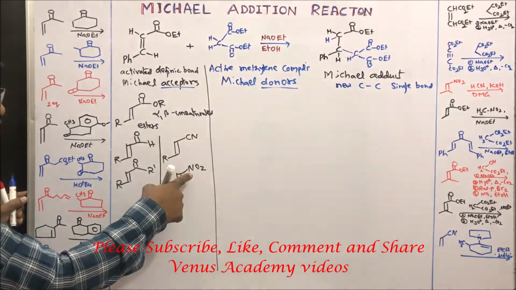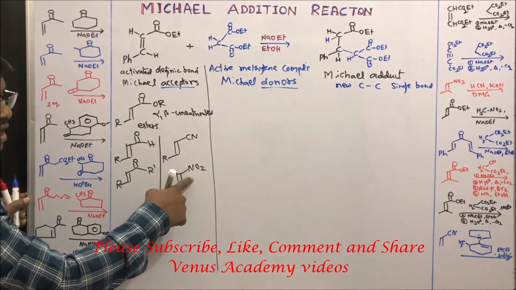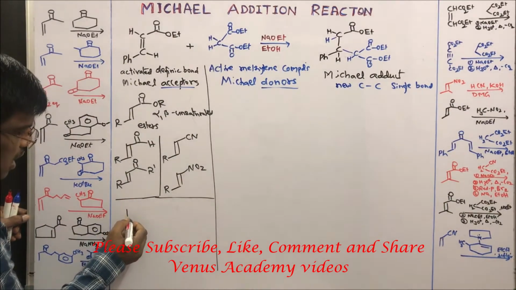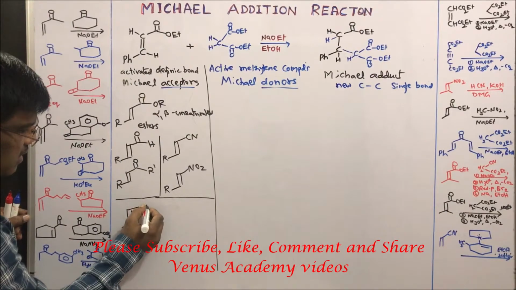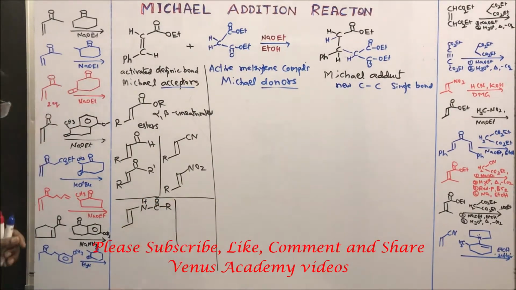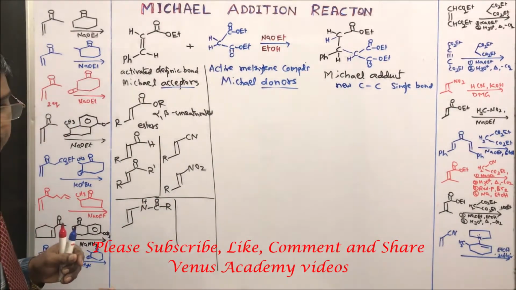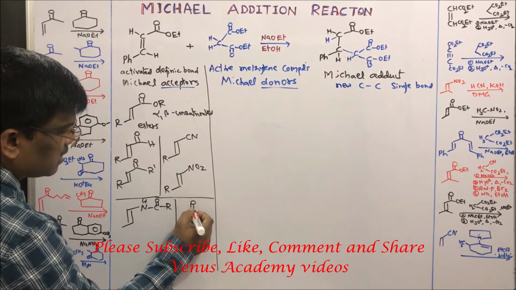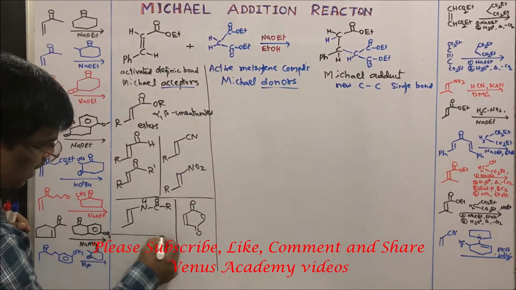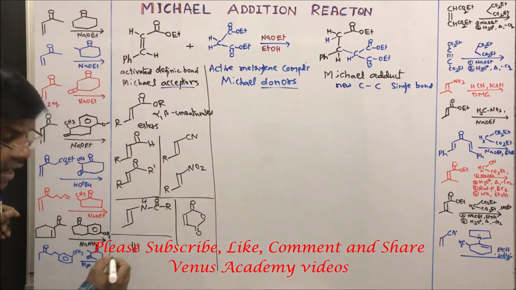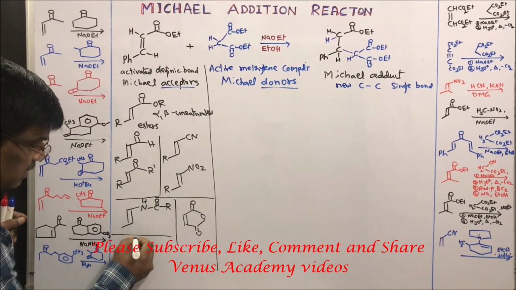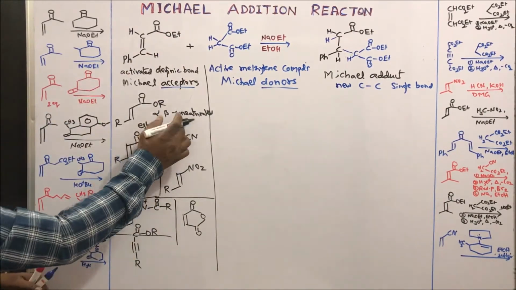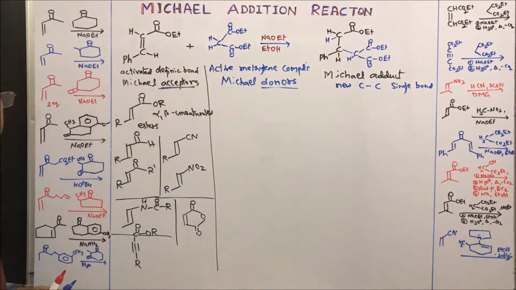These are very important, students. So nitro compounds also undergo this reaction, and moreover alpha beta unsaturated amides, and a very important class of this reaction is alpha beta unsaturated anhydrides, and one more important class of compounds is internal alkynes, which also undergo Michael addition reaction. These all act as acceptors.